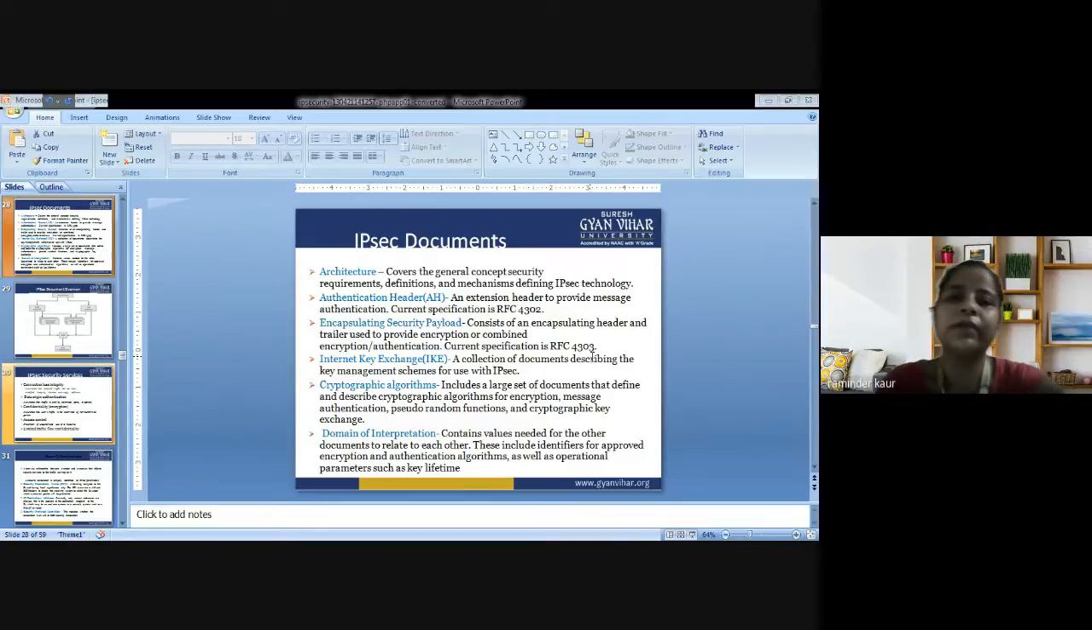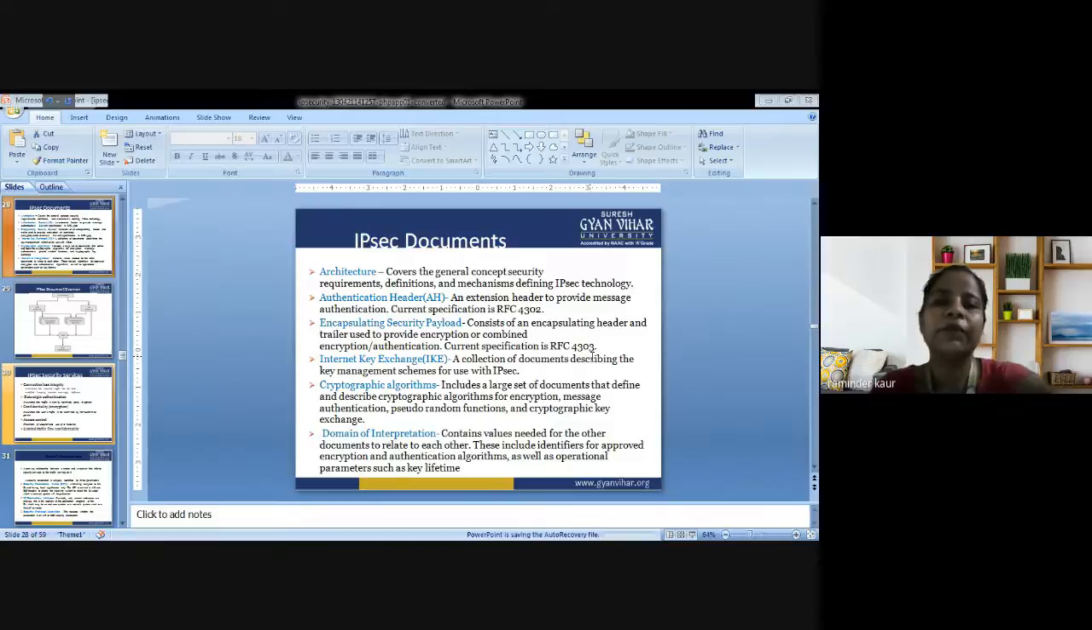So next is the internet key exchange. That is, we are supposed to exchange the keys that are used for securing the information over the network. It is a collection of documents that describe the key management schemes that we are going to use in IP security. So we are going to explain the same.